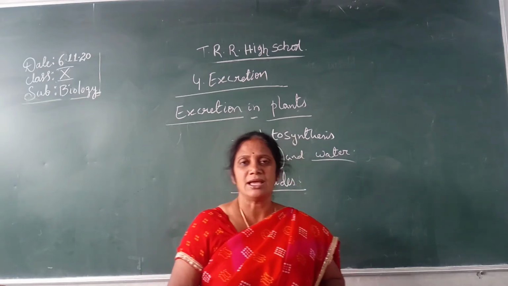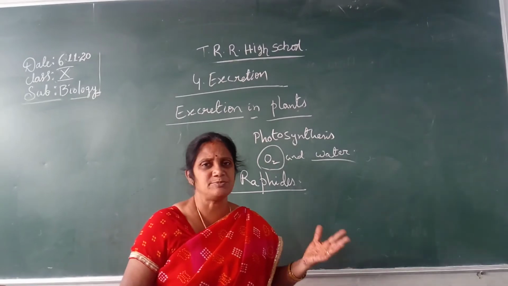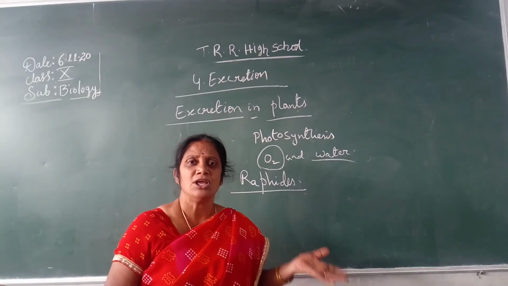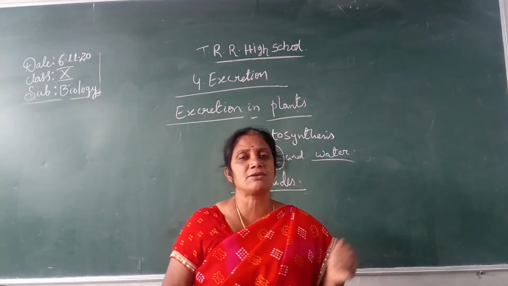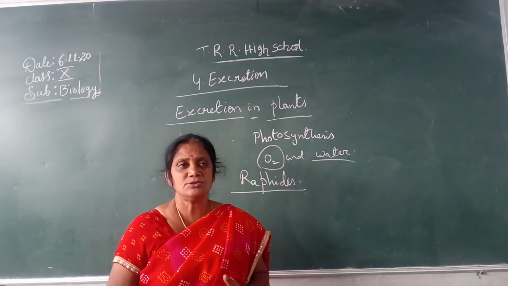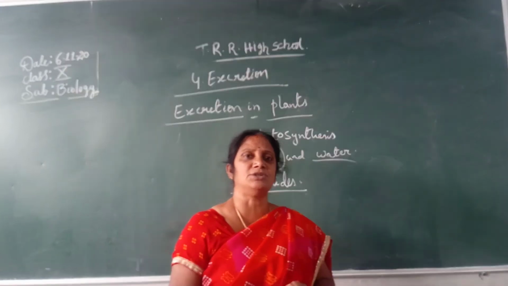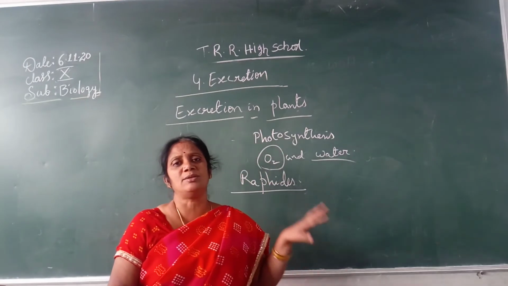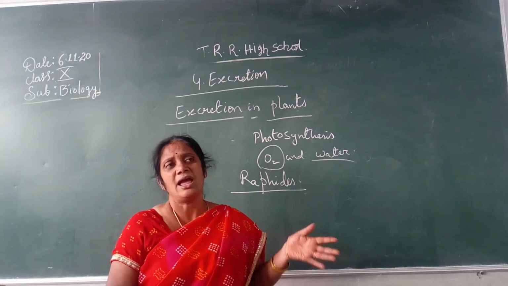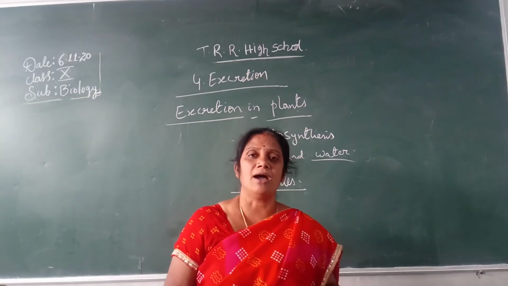What is transpiration? Removal of water in the form of water vapor from the leaves is called transpiration. So during transpiration, guttation, respiration and photosynthesis, waste materials are eliminated from the plant, and they may be utilized for other purposes.